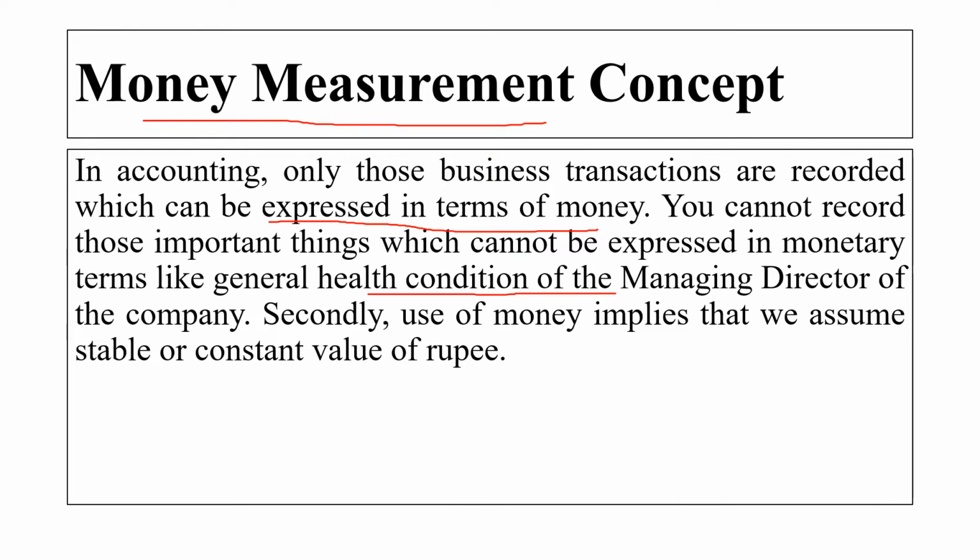Because we cannot express the health condition of the managing director in monetary form, and because of that we cannot record this. Secondly, the use of money implies that we assume a stable or constant value of the rupee. So this is called the money measurement concept. The simple thing is that only those transactions are recorded which can be expressed in terms of money.